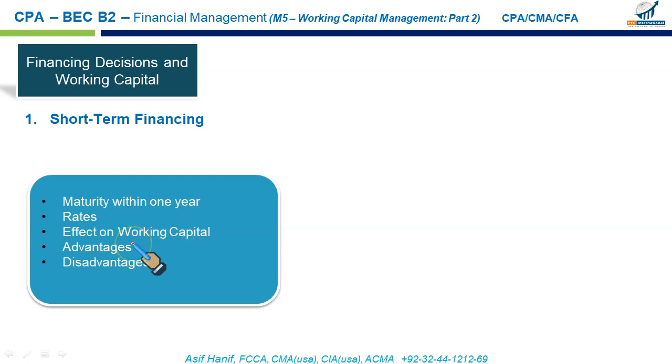So what are the advantages of going for short-term funding? Short-term funding comes at a lower rate. That's the major advantage, because the rate on the short-term funding is lower than the long-term rate. And you can make good use of this funding in increasing profitability. You can shorten your operating cycle, and as your operating cycle shortens, you make more money, you make more profit.